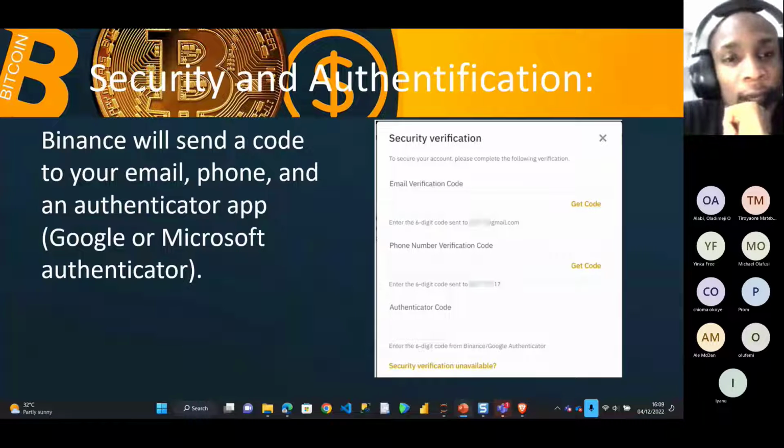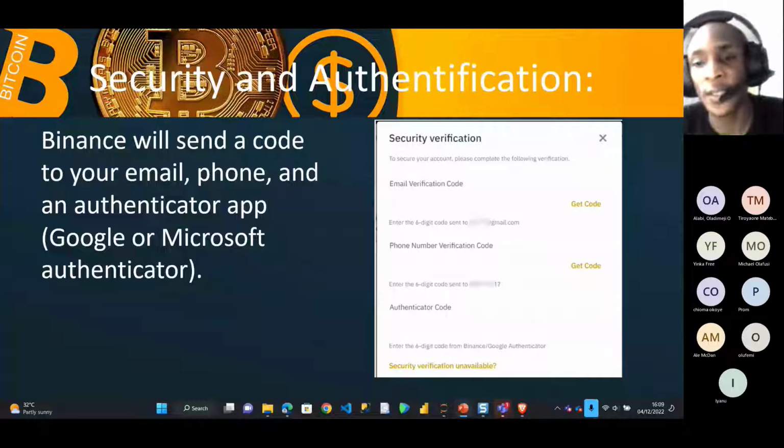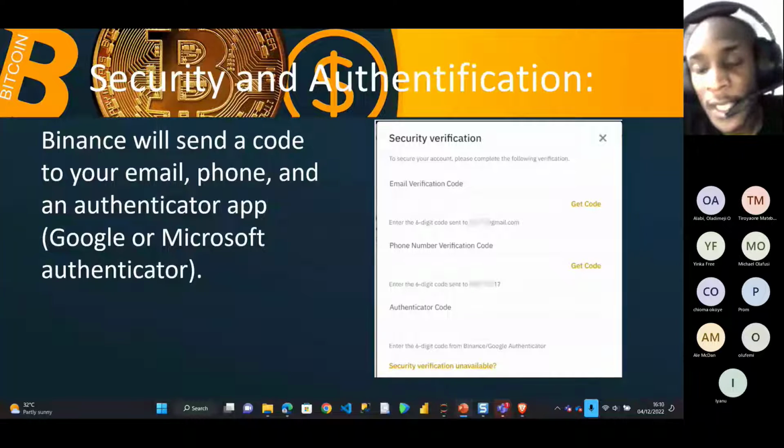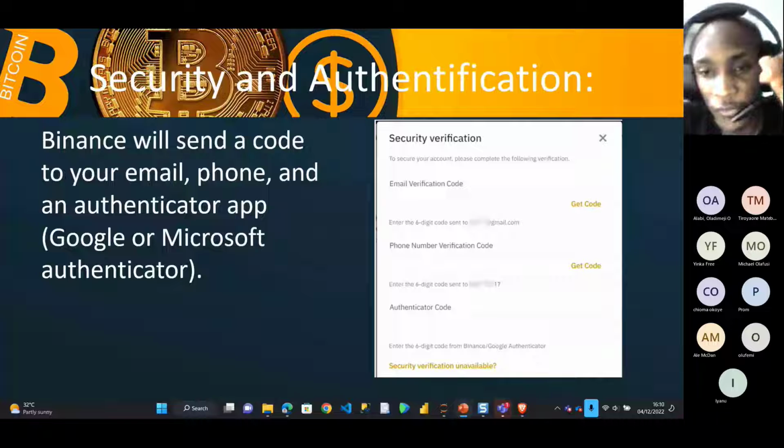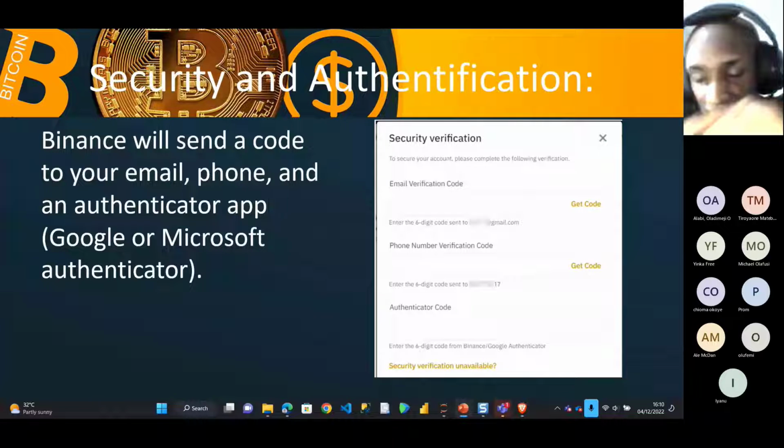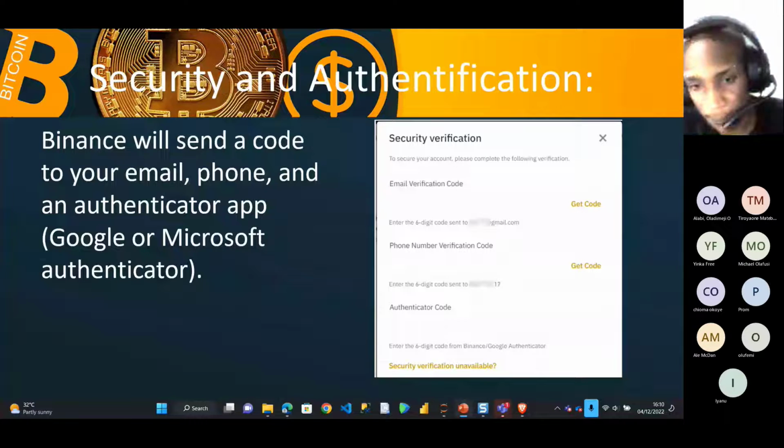After you click on next, you get to the security and authentication stage. Binance will send a code to your email, to your phone number, and also to an authenticator app such as Google Authenticator and Microsoft Authenticator. You can see the different spaces here. When you get to this point, Binance will send you a notification like a secret key. You have to put the code in your email first of all. I've blurred out my email address here. So put your email address, click on get code. After that, you put your phone number, click on get code, and they'll send you a code.